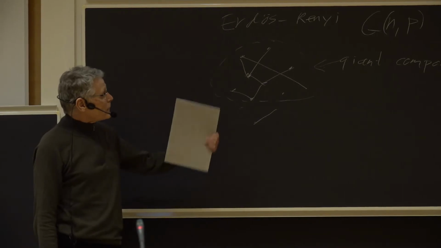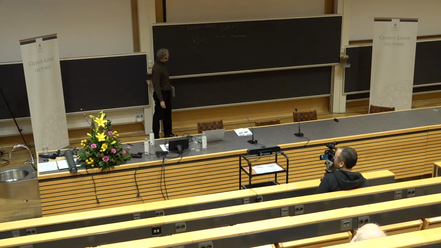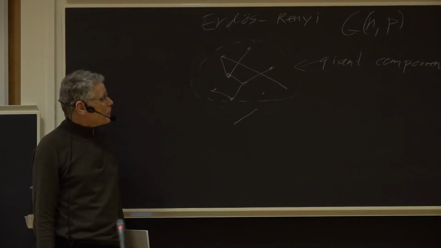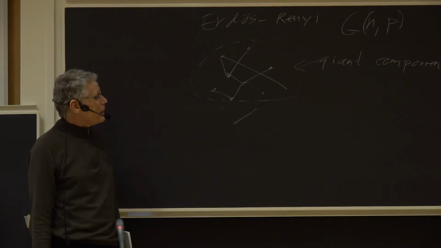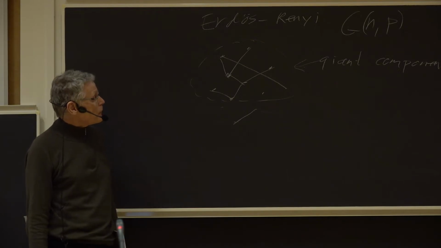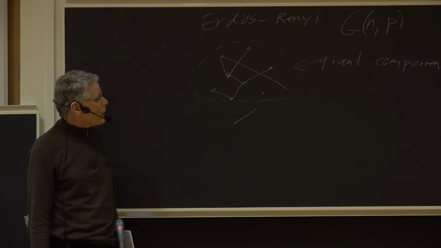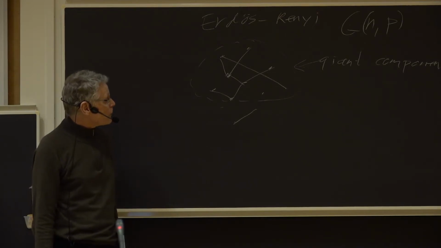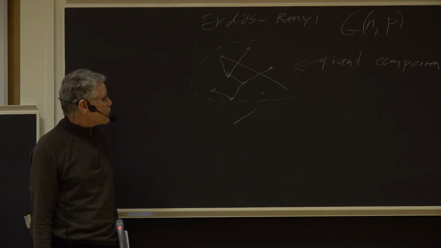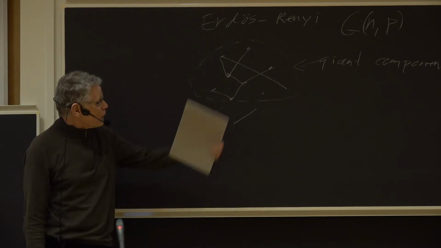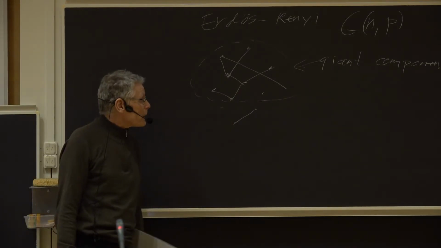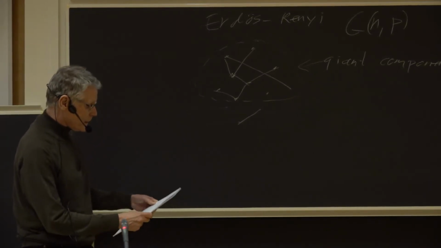What they found is that it is typically the case, if we have enough edges, that there is one giant component and then maybe some small components outside. That's something that since then has been found to be typical in very many different types of random graphs. We construct random graphs in different ways; I work myself on various other types of random graphs, and so have many others. This is what we expect, that it will look something like this. But let's look at just this G(n, p) model.